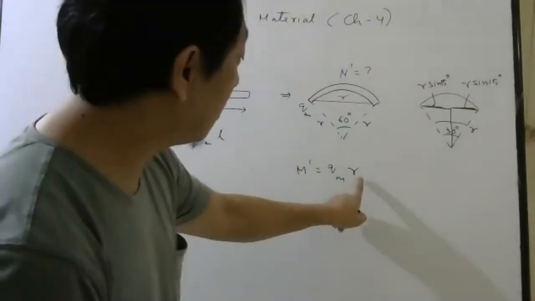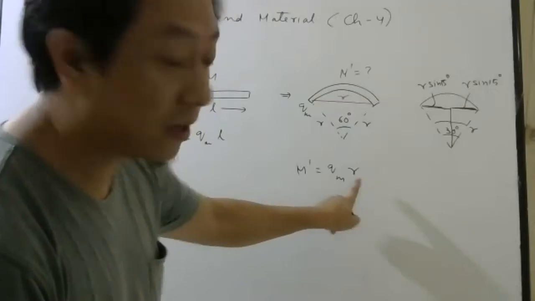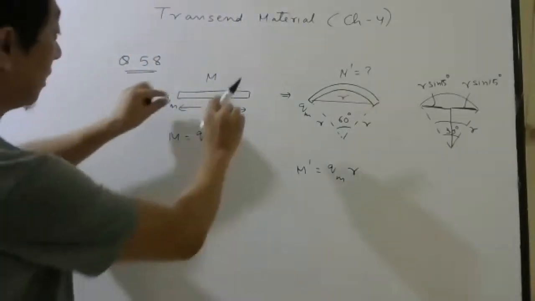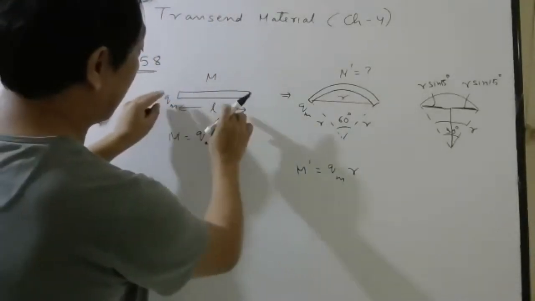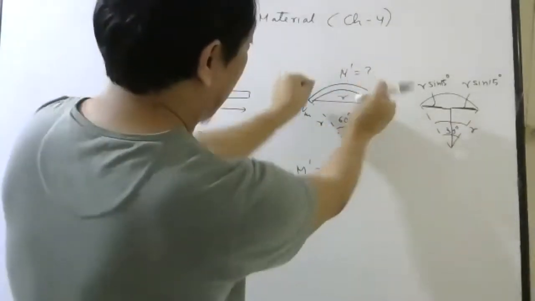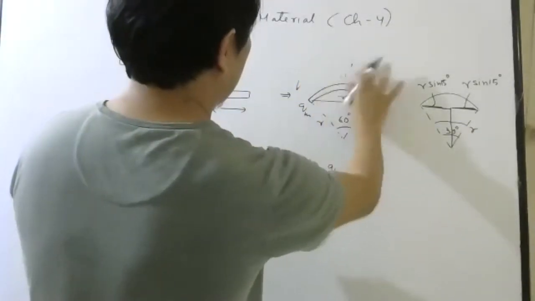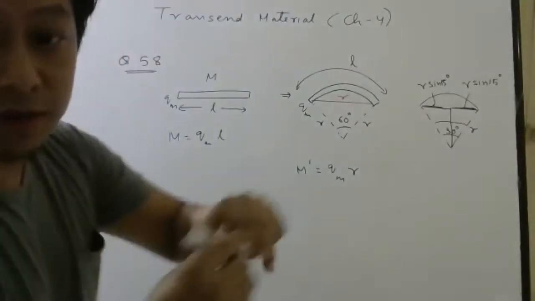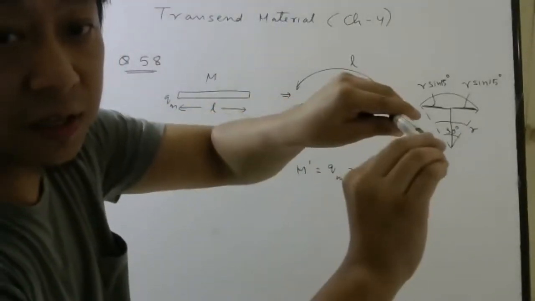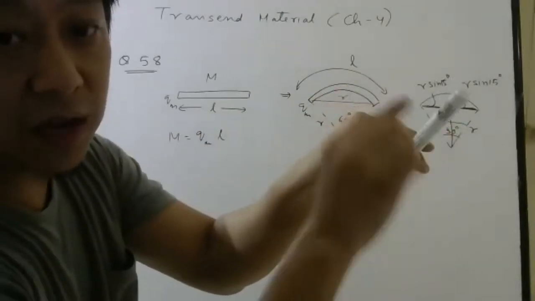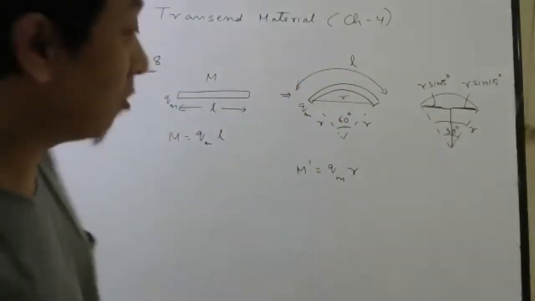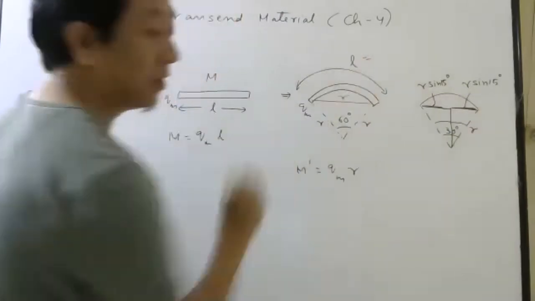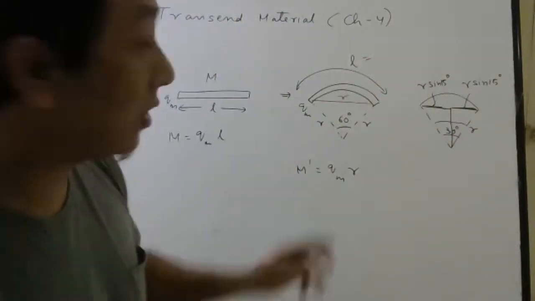For that you have to find the relation between this R and this L. Now look here. This rod whose length is L, that one only we have made like this. So this length should be L only. Agree or not? If this is L, I have converted this into an arc, so the length of the arc should be L only. Now, how do you write the length of the arc in terms of angle?